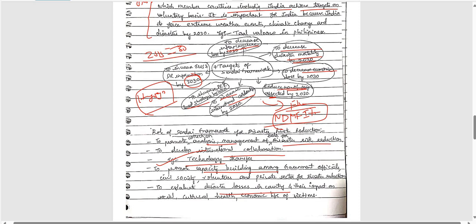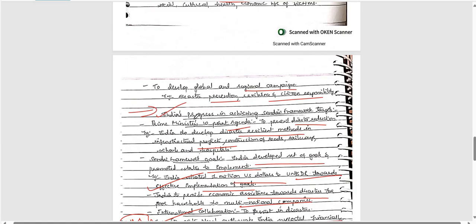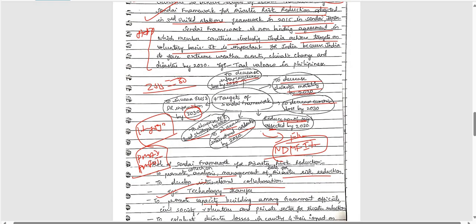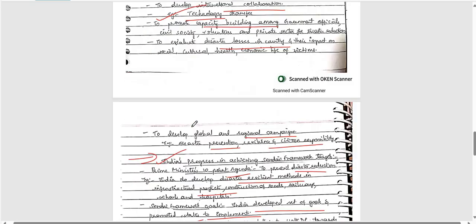Other than that, we have some schemes also, PMAY and AMRUT, right? Regarding this particular link, disaster risk response, right? So all those schemes are very important. Other than that, the recent measures, we have proposed a bill including amendments to some sections of DMA 2005. Very important, right? All these need to be included here and there.